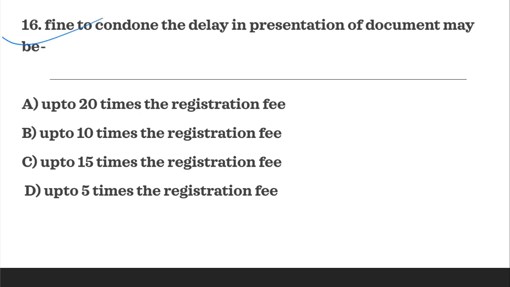Next question is, fine to condone the delay in presentation of document may be. As per the provision, it is 10 times the registration fee. So जो भी delay को condone करने के लिए fine impose किया जा सकता है, it can be 10 times the registration fee. इससे ज़्यादा नहीं हो सकता, 10 times से ज़्यादा नहीं होगा. B is the correct answer.